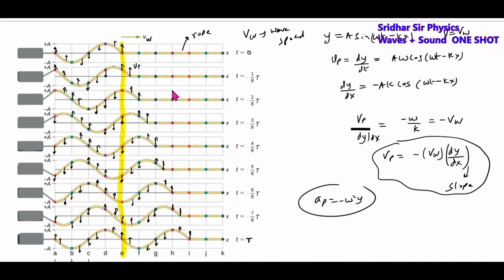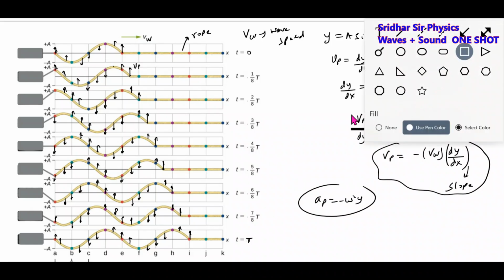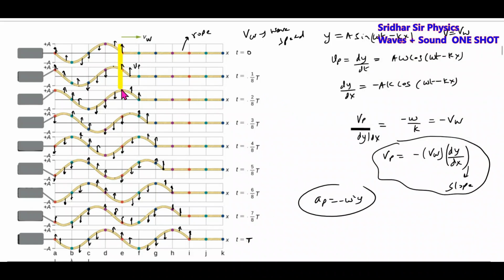How does this point E move? The point E is only moving along the y-axis. This is one basic condition, very important.